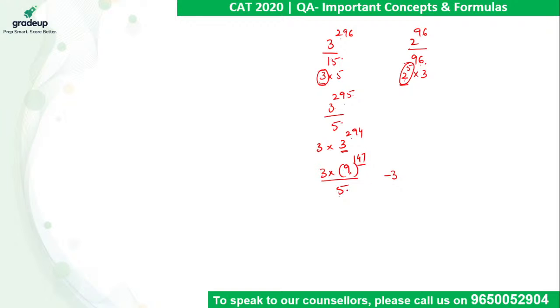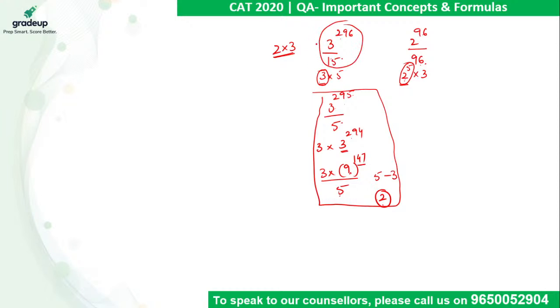We need to add divisor to it such that it becomes positive. So the positive remainder out of this calculation comes out to be 2. Now this 2 should be multiplied with the value we have cancelled out initially, which was 3. So final answer for this question comes out to be 6.